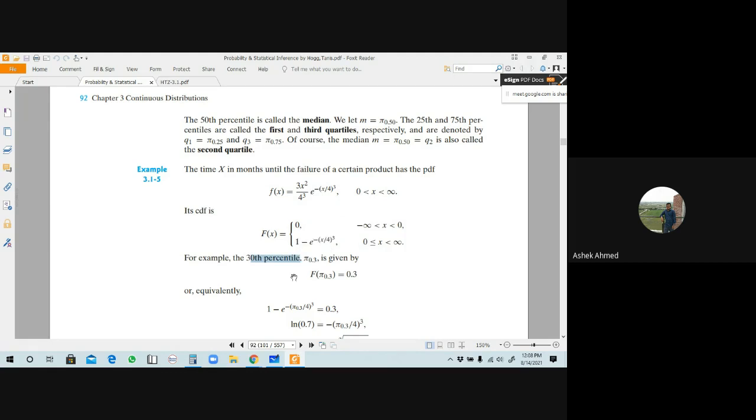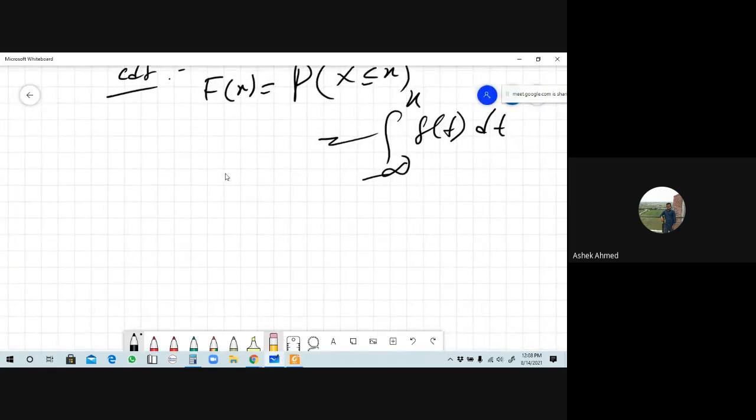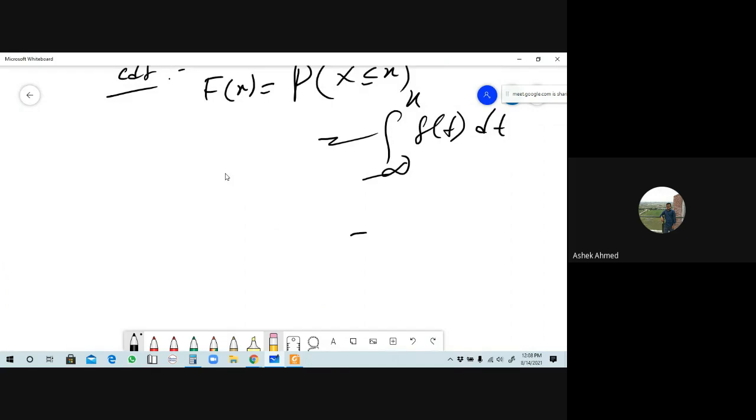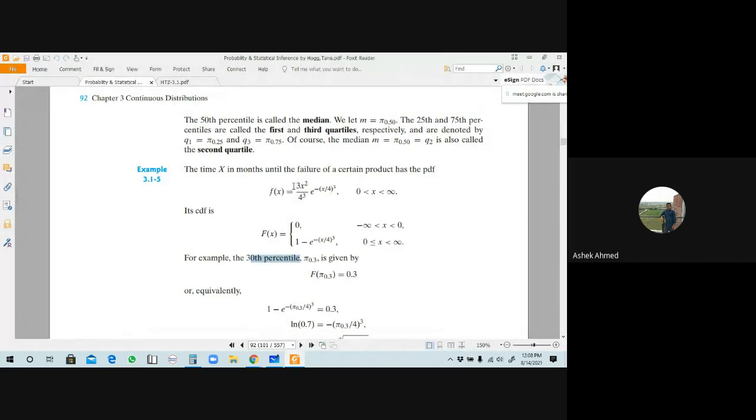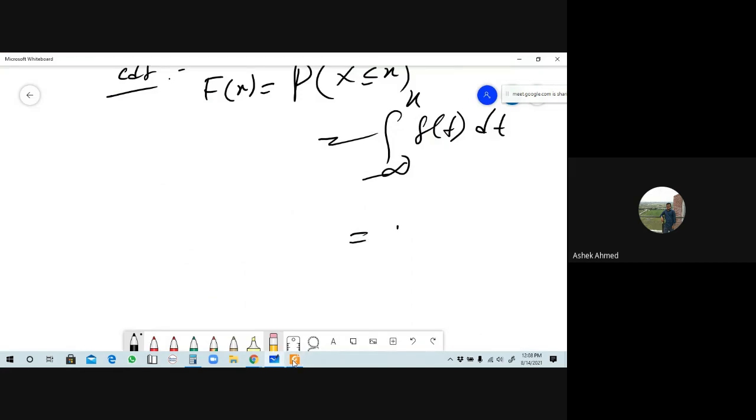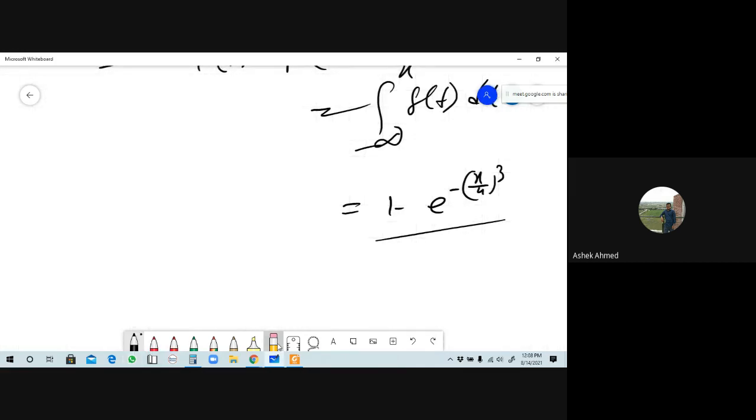What do you mean by 30th percentile? For the 30th percentile, if you take the integration from minus infinity to plus infinity of this, the result will be 1 minus e to the power minus (x by 4) whole cube. This is your homework.